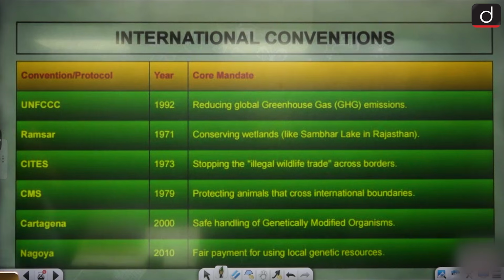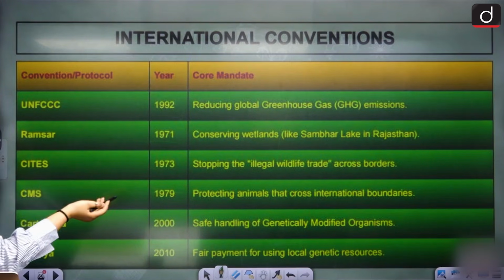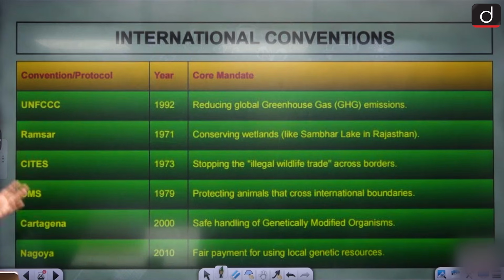Exactly. So to sum up, we have UNFCCC 1992, reducing GHGs; the Ramsar Convention for wetlands, 1971; CITES 1973, stopping illegal wild trade; CMS 1979, international boundaries; Cartagena 2000, genetically modified organisms; and Nagoya, access and benefit sharing.